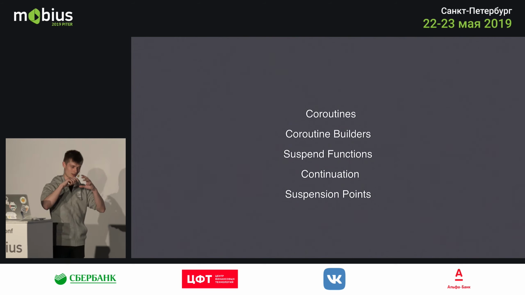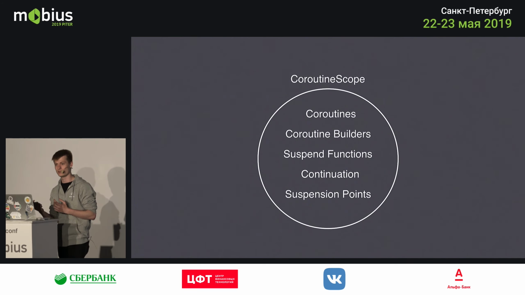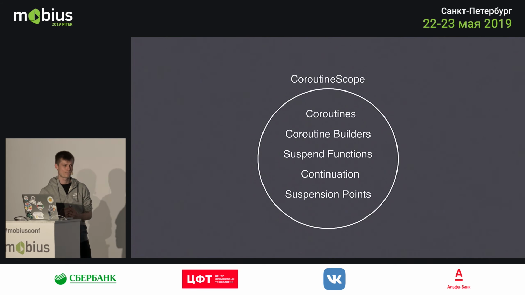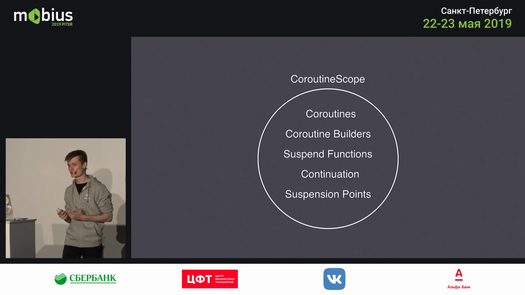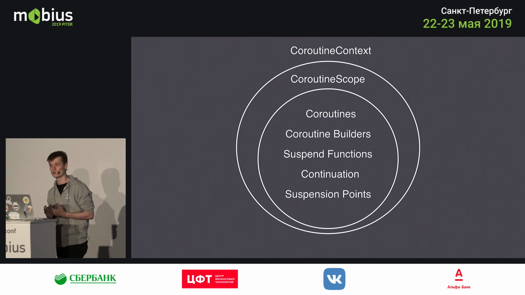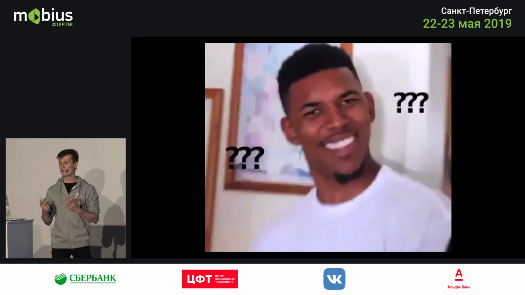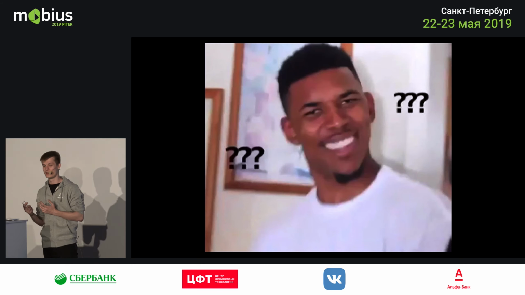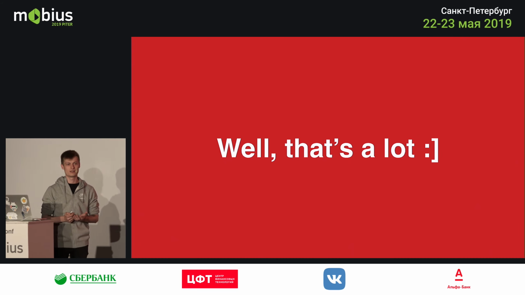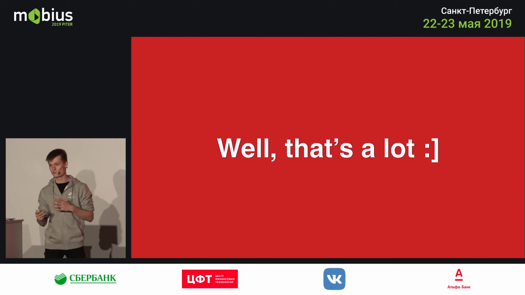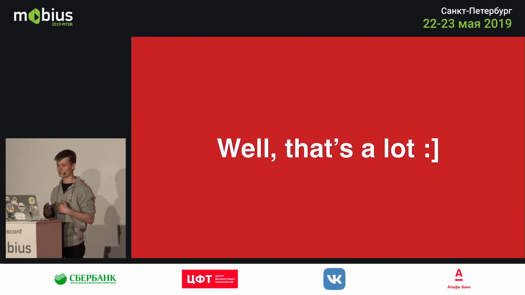And once you get a grasp of all this theoretical knowledge, you start digging more thoroughly, and you get to the coroutine scope to which you bind the coroutines. And then again, the coroutine scope kind of works with the coroutine context elements. So you pretty much get to this point where you're looking at the entirety of the API, and you're like, what is happening here? So what is each of the components, and how do I get my head around this? And it surely is a lot, but I'll try to go through a simple process, simple flow, which I use to understand coroutines and which has helped me a lot.